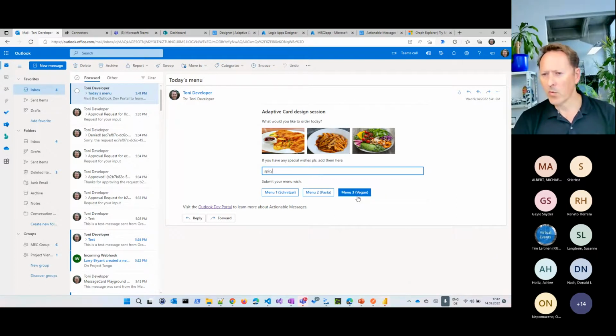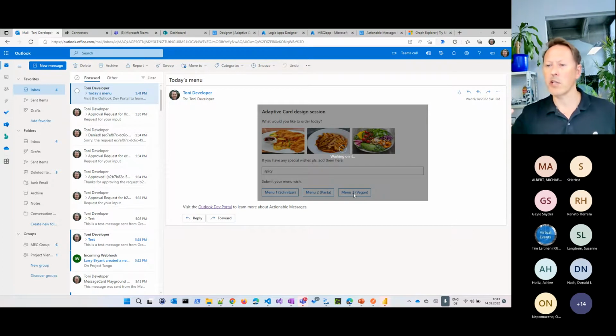So what would you expect from a user perspective when I select something from that card? Well, exactly what we've seen before with the approval workflow. I don't want the user to get the same card and be able to vote or click on the menu 3 times or 10 times. When the user makes a decision, I want that this adaptive card changes. So let's see what happens here. I select the spicy vegan menu and I click on that menu here.